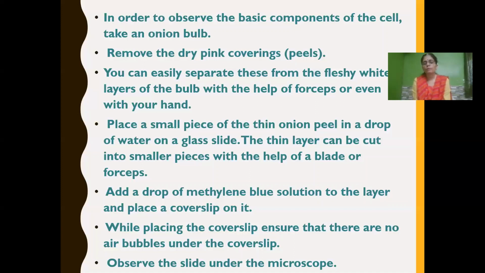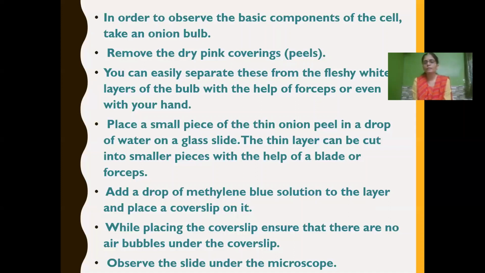And now we have to add a few drops of methylene blue solution. It is a stain, but that methylene blue solution you have to add, and then we have to put a very fine cover slip on it, which covers that onion peel. This glass slide, cover slip, and all, we will be personally performing once we resume our school, children. So until then, let us discuss, explain, and understand the activity.